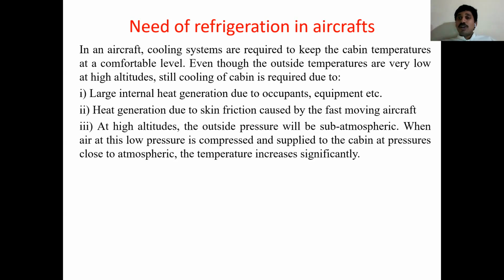If I directly supply it to the cabin, human beings feel uncomfortable. That's why you have to maintain a proper refrigeration system for that. This principle or effect is called the ram effect or ram process. When air passes through a diffuser, the pressure increases, and along with pressure, temperature automatically increases. This is not good for human beings to maintain in a comfortable range.